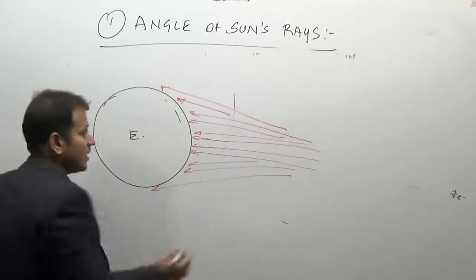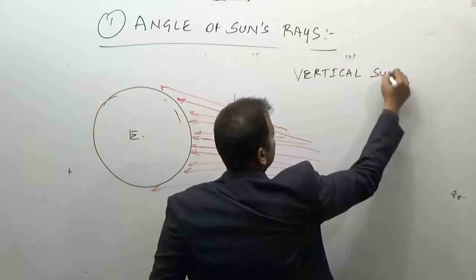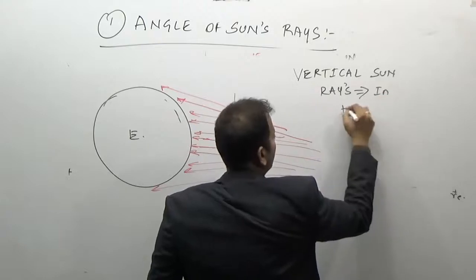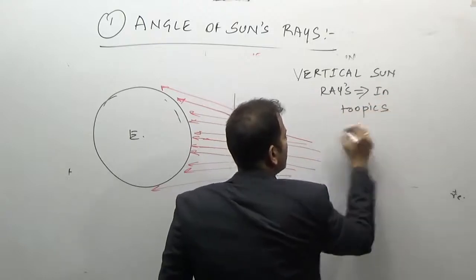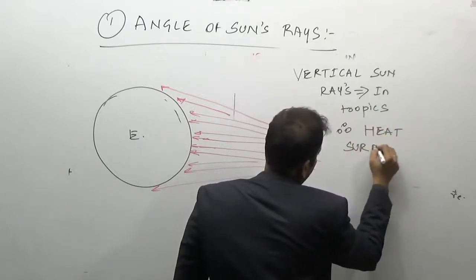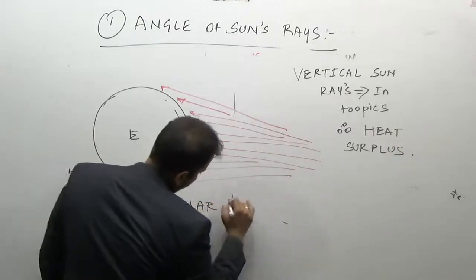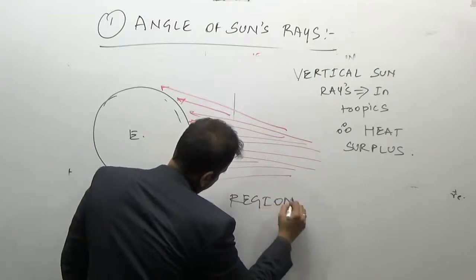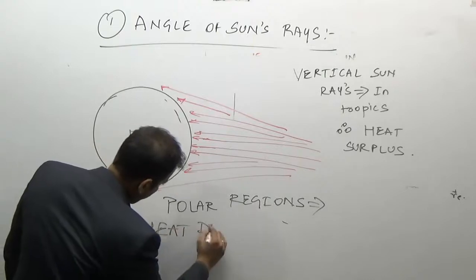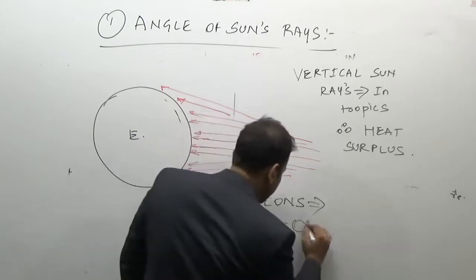Therefore, in the tropics, which are heat surplus areas, and polar regions, which are heat deficit areas, it is because of this.